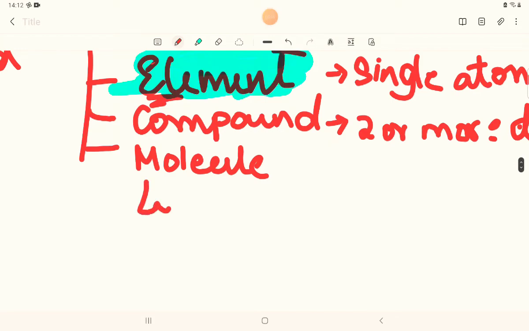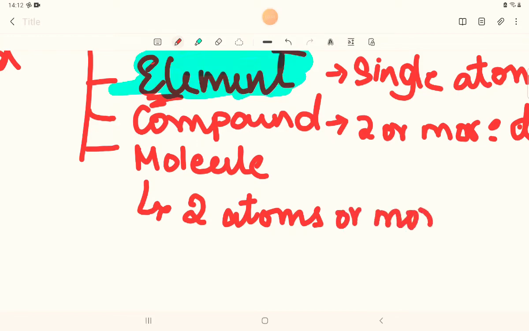Next, molecule: two atoms or more, but it should have only one element.